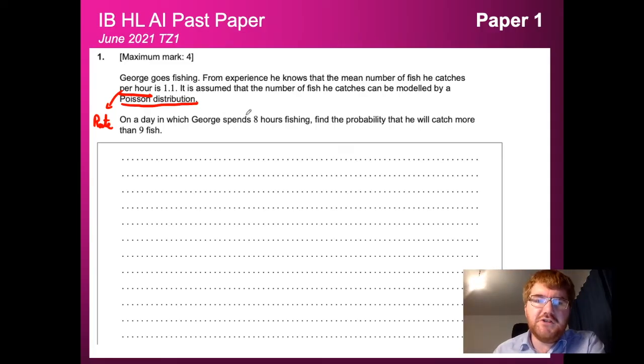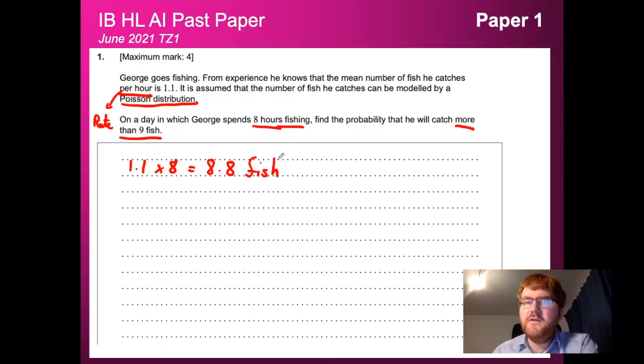Now, on a day in which George spends 8 hours fishing, we want to find the probability he will catch more than 9 fish. And notice I'm underlining the key vocabulary of the question here. So he catches 1.1 per hour and he's going to fish for 8 hours. So on average, he's going to catch 1.1 times 8, which is equal to 8.8 fish. So that's going to be our rate over the 8 hours. So that's what we're looking for. Remember, with a Poisson distribution, we're going to be looking for that lambda. So in this case, lambda is going to be equal to 8.8.